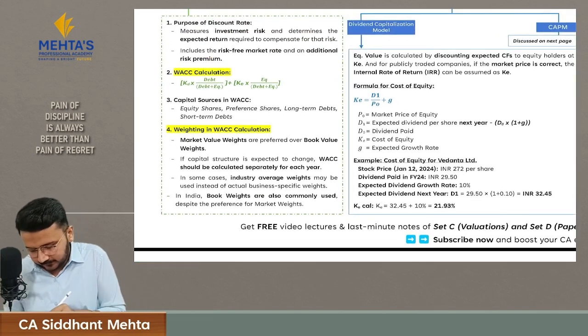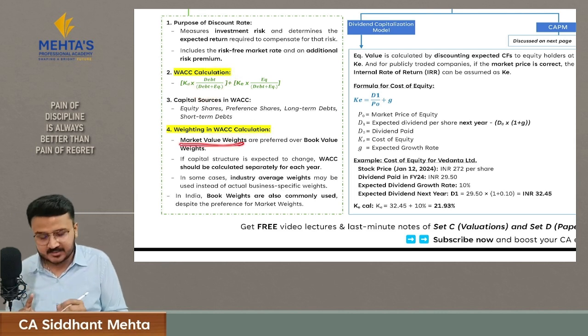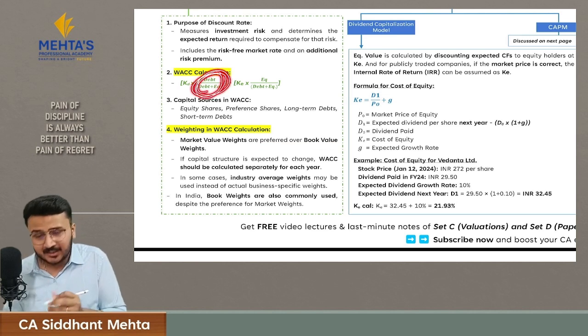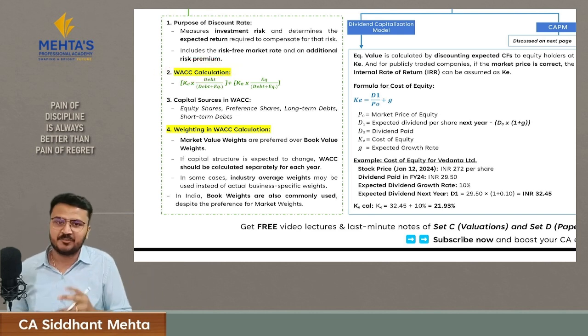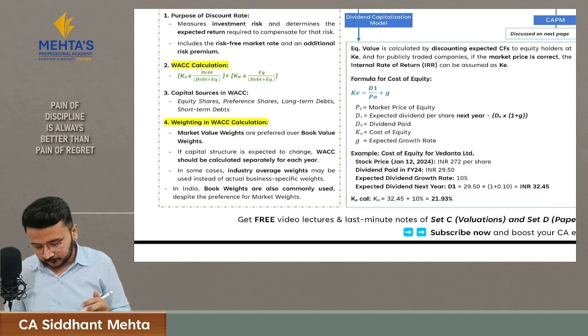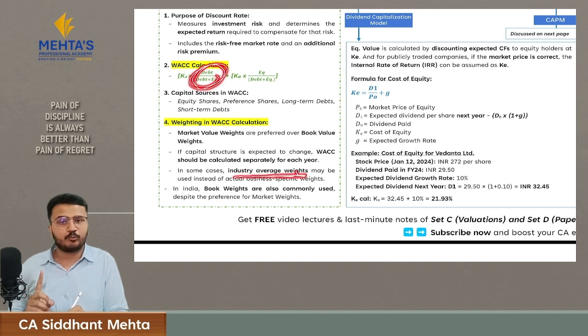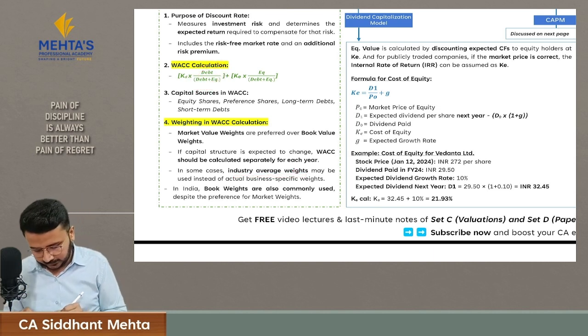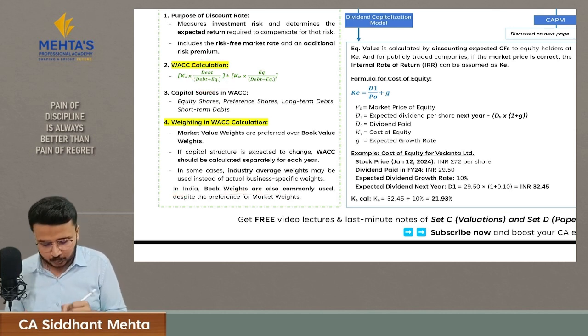Then what are the weights which you have to consider while calculating WACC? First, you have to always consider market value weights rather than book value. Second, if this capital structure gets changed each and every year, then you have to calculate WACC for each and every year. Then if the question has specifically given you that you have to calculate these weights based upon industry average weights, then you have to consider industry average weights. And in India, mostly we calculate book value weights. Book weights are commonly used than market weights.